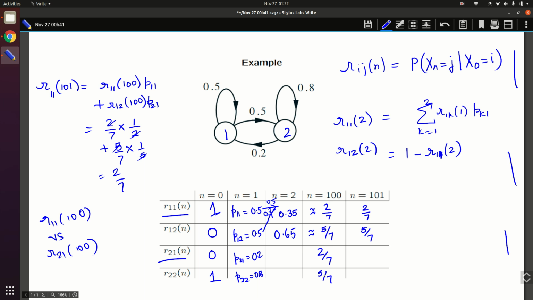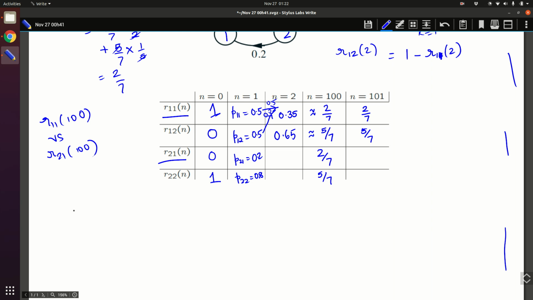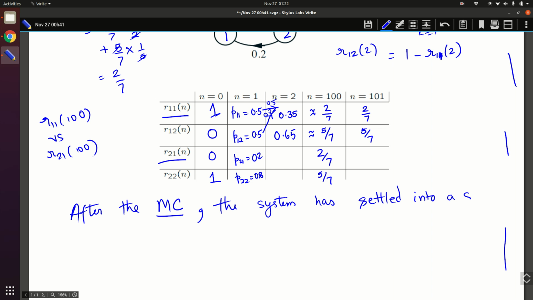Basically this is the thing that you observe here. It seems like what is happening after the chain, the Markov chain, this is the Markov chain, right? The evolution, everything is happening through a Markov process. The system has settled into a steady state. That is one thing. What does that mean?